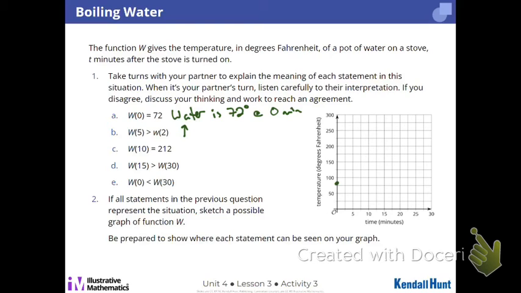Okay, what does C mean? Olivia? The water is 212 degrees at 10 minutes. 212 at 10 minutes, which means I can graph that. So 212 is somewhere like here.